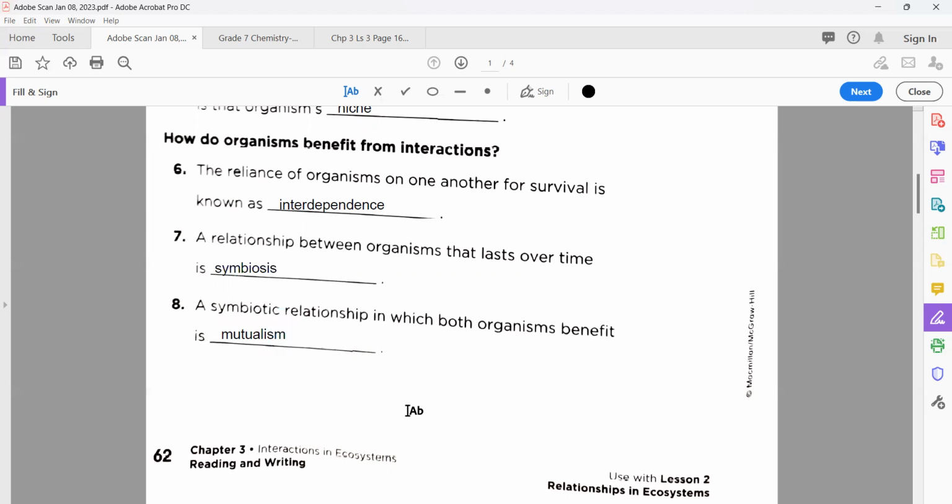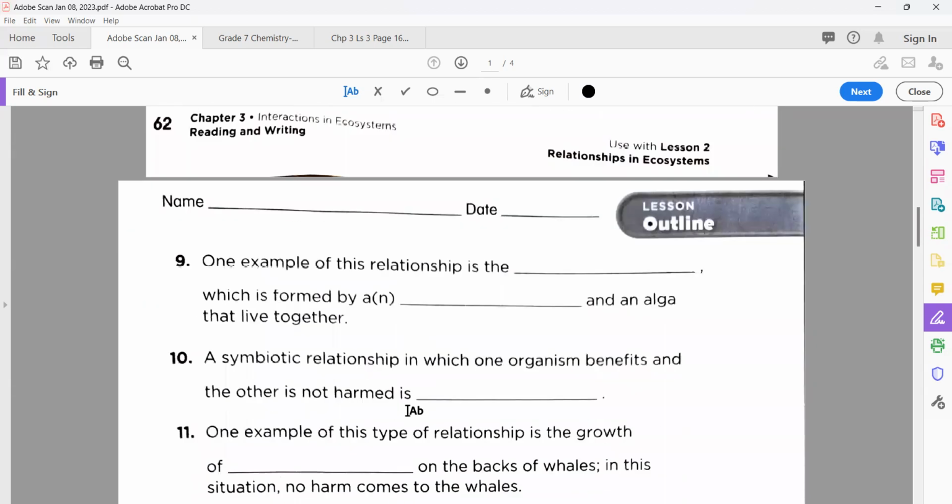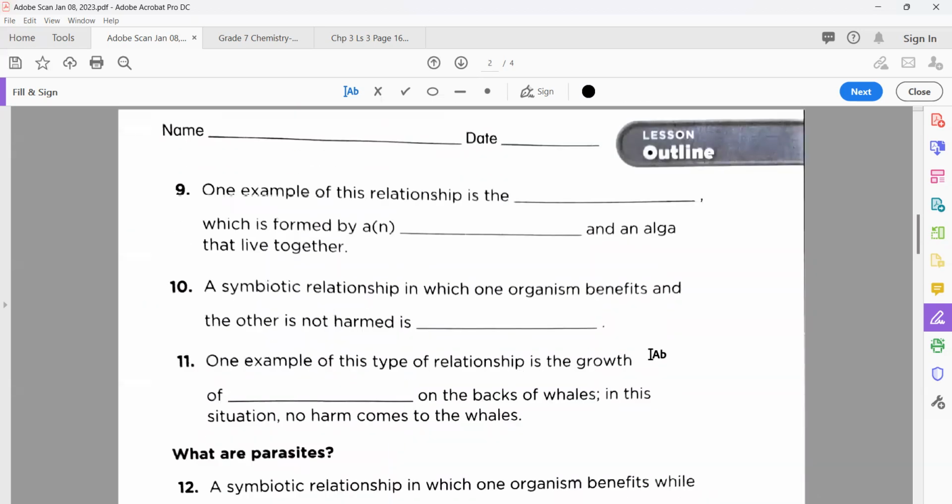Now, after completion of page number 62, we move to the next page, that is your workbook page number 63. So the number 9 statement here, one example of this relationship is the dash between what and what. So we know that this is the example of mutualism in which two organisms, animal or plant, both will get benefit from each other.